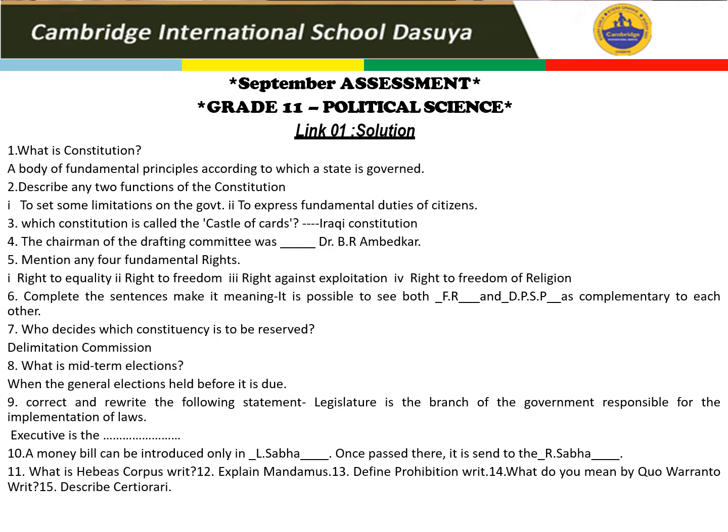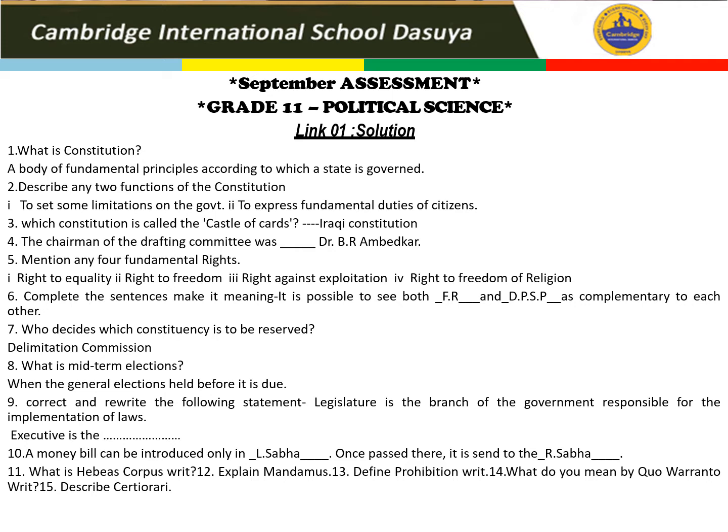Which constitution is called the Castle of Cards? Iraqi constitution. Chairman of drafting committee, Dr. B.R. Ambedkar. Four fundamental rights: right to equality, right to life, right to freedom, right against exploitation, and right to freedom of religion. And any other right will be considered.